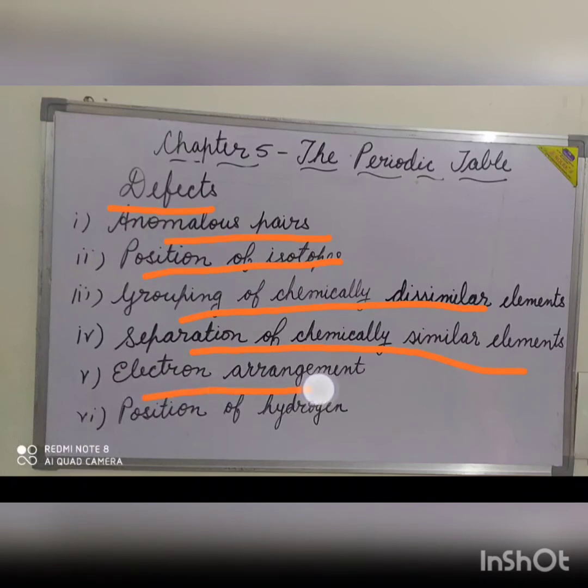The electron arrangement. It was not able to explain the electron arrangement of the elements and position of hydrogen. Hydrogen is not given a fixed position. It was considered in group 1A as well as in group 7A because it forms positive ion as well as negative ion.